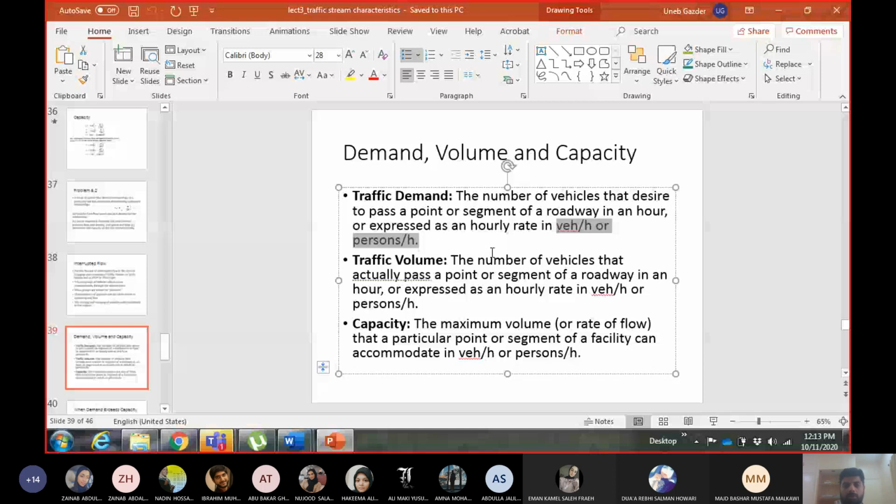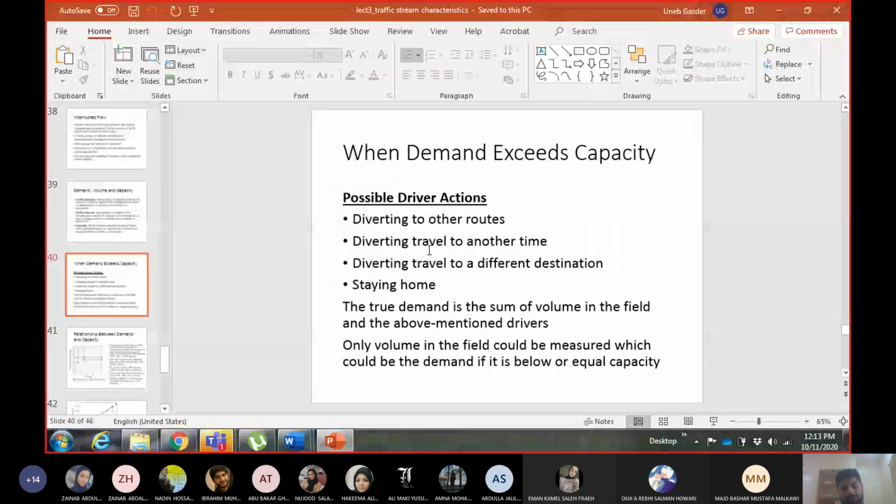Moving on, like I gave the example previously, if the demand is 2200 and the capacity is 2100 vehicles per hour, now, as a driver, you have a decision. If you knew about it, you can make certain decisions about your travel. One decision is to do nothing. Nothing meaning no change. This is the time I want to go, this is the place I want to go, and I have to go from this highway, and I cannot avoid my trip. So you will do what?